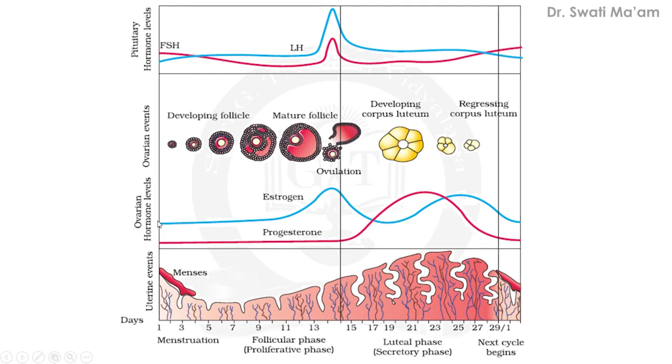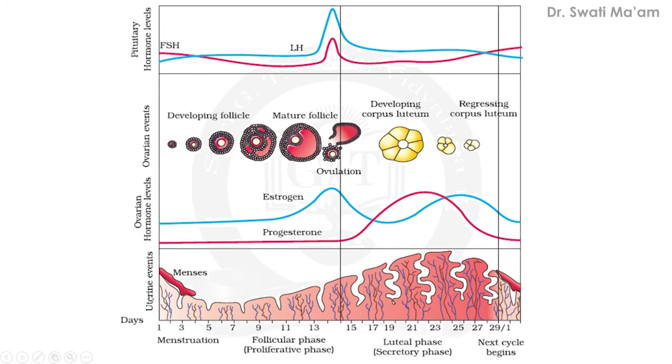Similarly, estrogen will be at its peak before the release of the ovum has occurred. So it is maximum at the release of the ovum, that is ovulation. Up till the 14th day, the estrogen levels will increase. Again it will fall down, and then in the last phase it will try to increase.